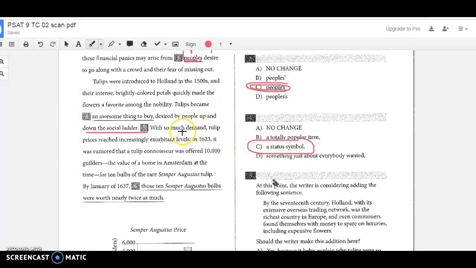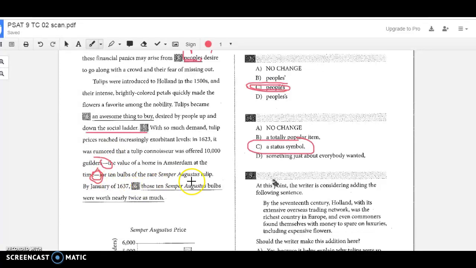All right. So with so much demand, tulip prices reached increasingly exorbitant levels. In 1623, it was rumored that a tulip connoisseur was offered 10,000 guilders, the value of a home in Amsterdam at the time. See these right here, these dashes? This is just like earlier with the commas. They're just letting us know that all of this information from here to here is non-essential. I don't need to say the value of a home in Amsterdam at the time. So you might have those underlined one time, and it's the same thing that happened earlier, right?